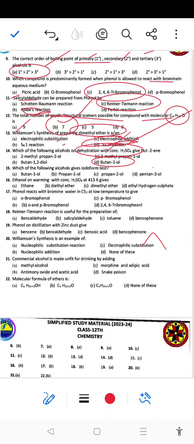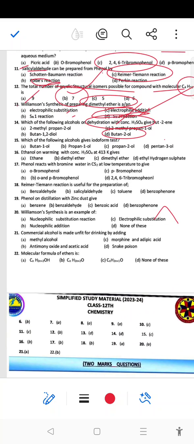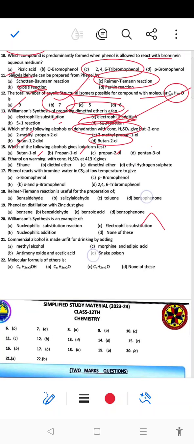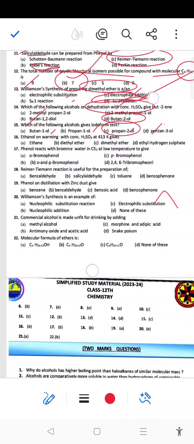Next, which of the following alcohol will give the iodoform test? So butan-1-ol, propan-1-ol, pentan-2-ol, propan-2-ol and pentan-3-ol. So right answer, that is a propan-2-ol is the right answer, which will give the iodoform test. So iodoform test ਦੇ ਲਈ ਕੰਡੀਸ਼ਨ ਹੁੰਦੀ ਹੈ, that is a